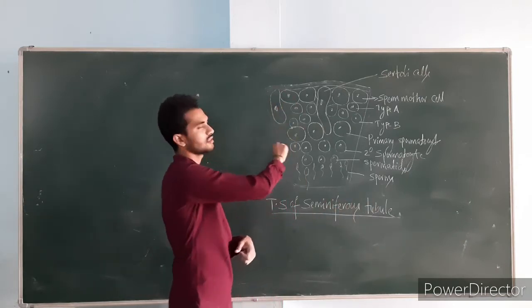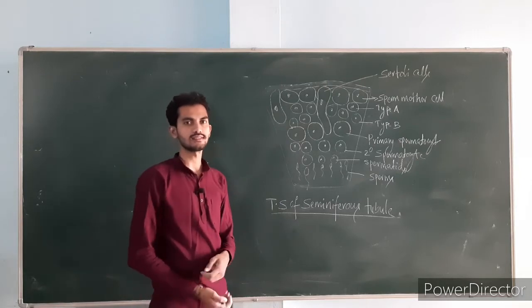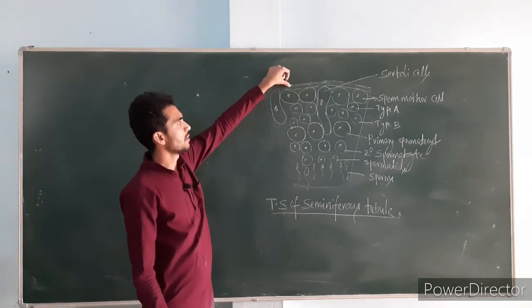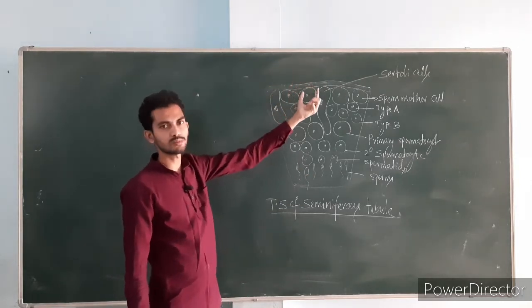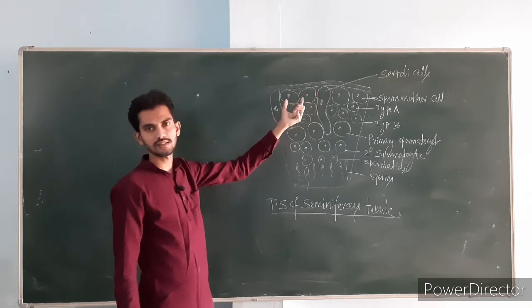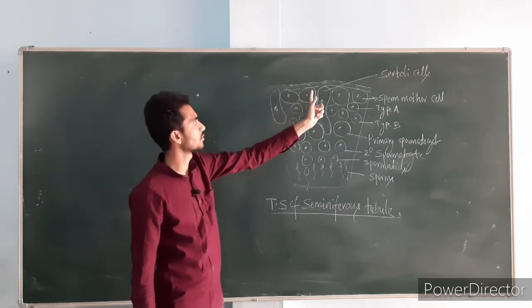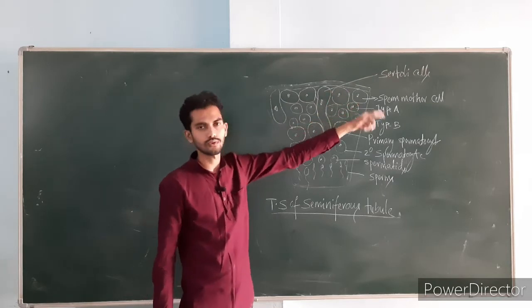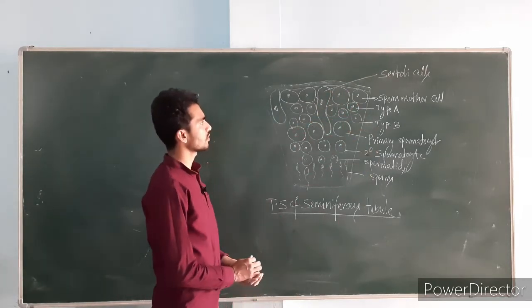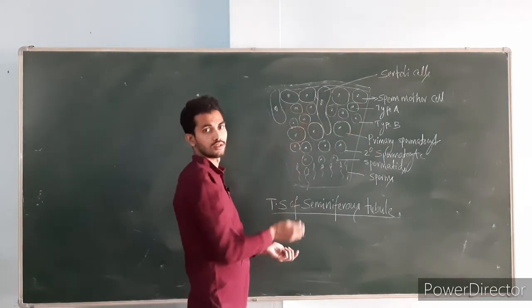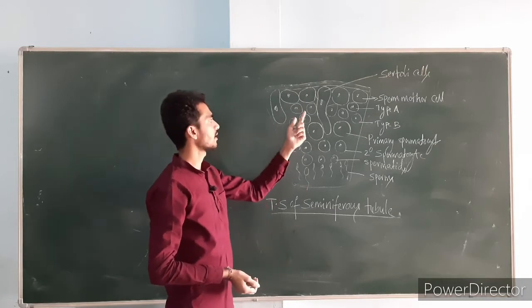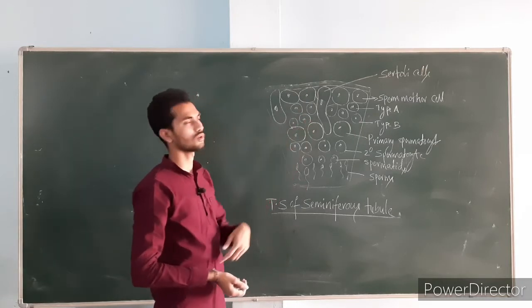Here we can see the many developing spermatogonial cells. This is the basement membrane. Near the basement membrane, the spermatogonial mother cells will be present. These are all the spermatogonial mother cells, 1, 2, 3, 4. These will give rise to type A and type B spermatogonial cells.